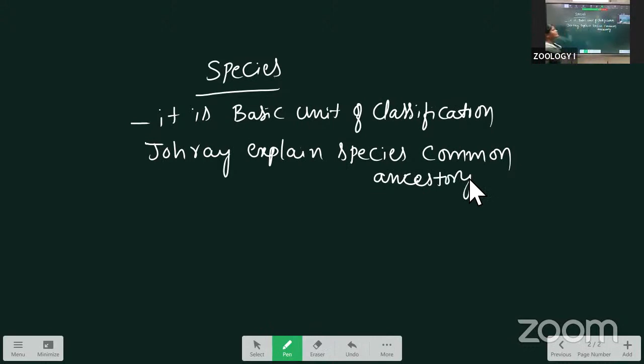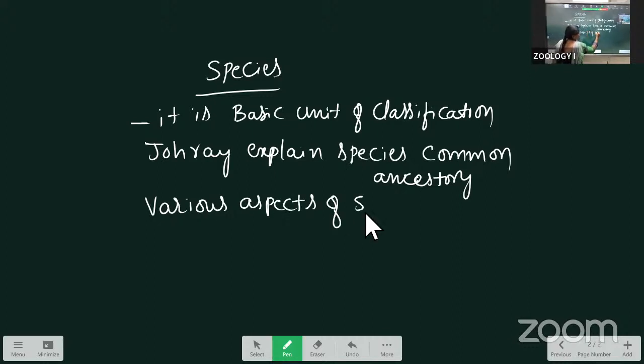This is about the species introduction. Next, what are the various aspects of species? Next, one by one, the four aspects are there.